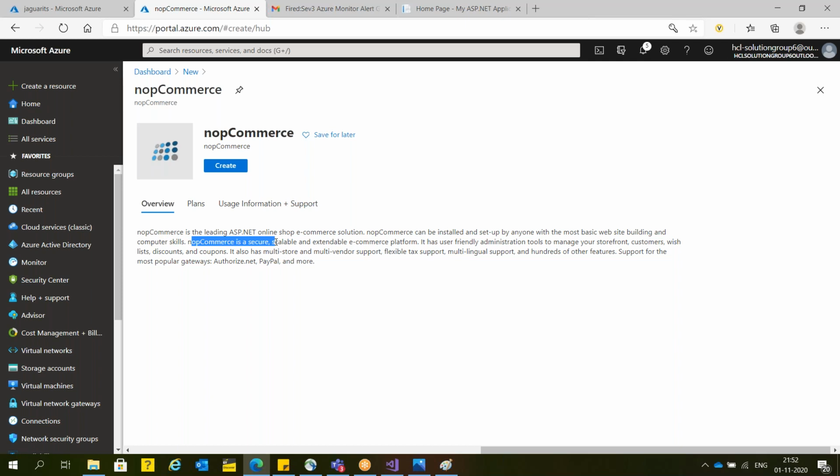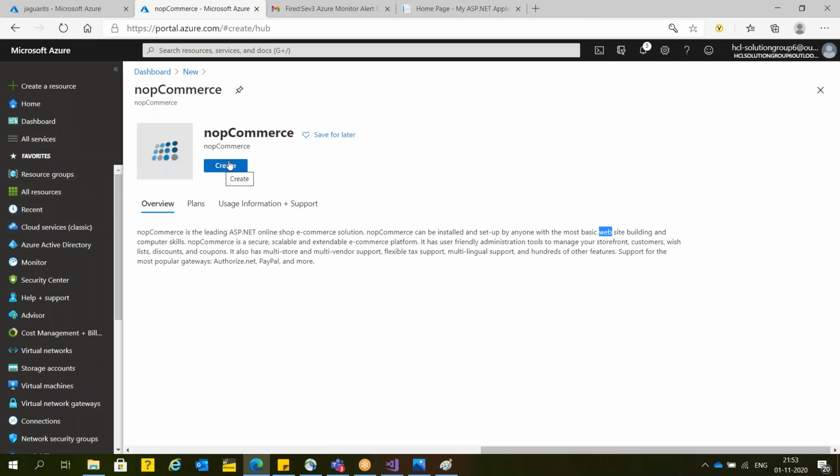nopCommerce is a secure, scalable, extendable e-commerce platform. It has a user-friendly administrator tool to manage your storefront, customer, and this. What I mean, in short, I can say this is a fully functional e-commerce application. This you can deploy under the app service.